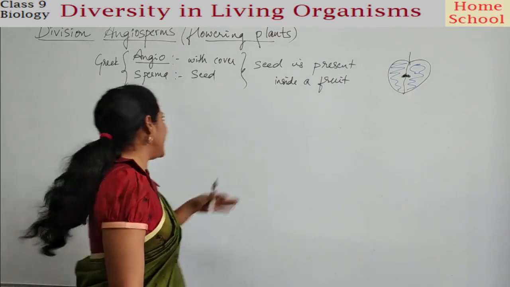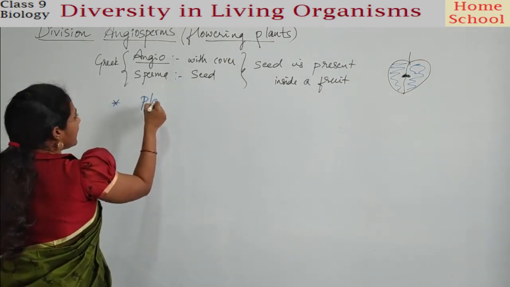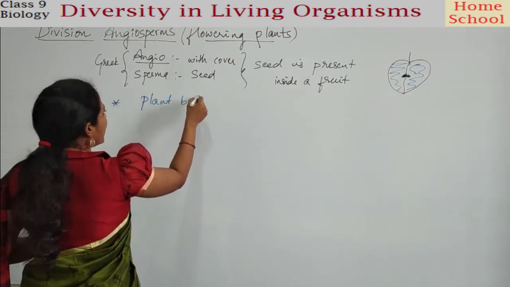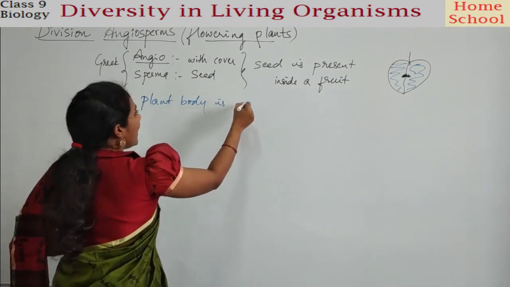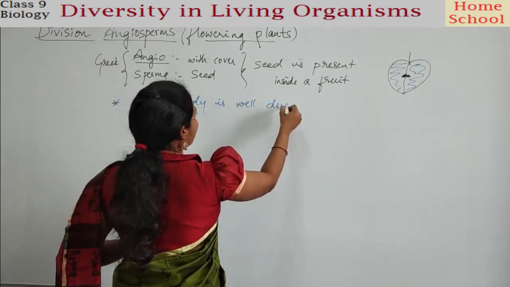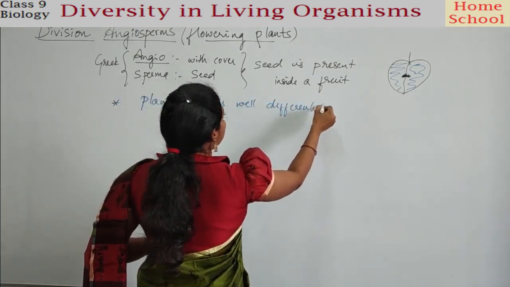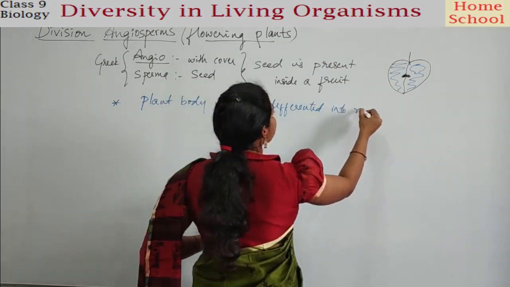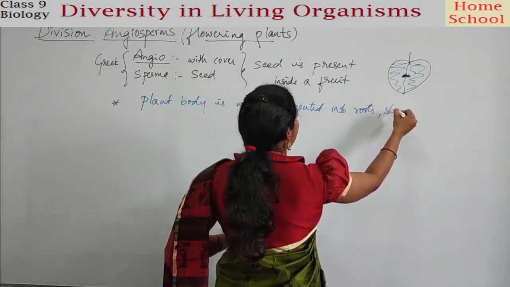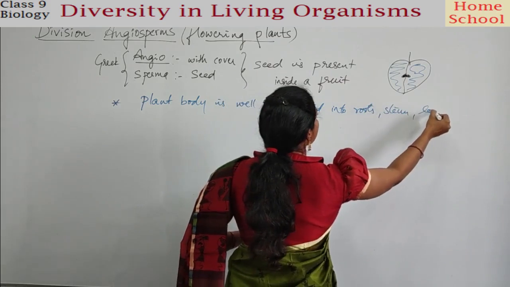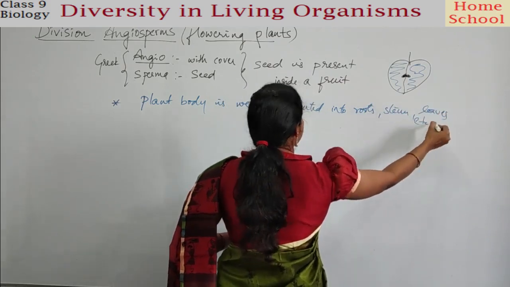They have a well differentiated plant body. The plant body is well differentiated into roots, stem, leaves, etc. Isn't it?